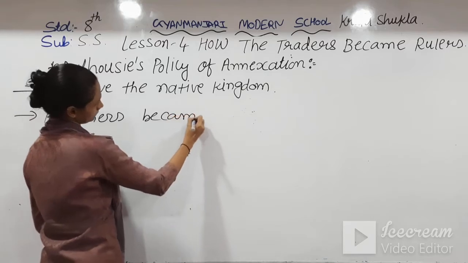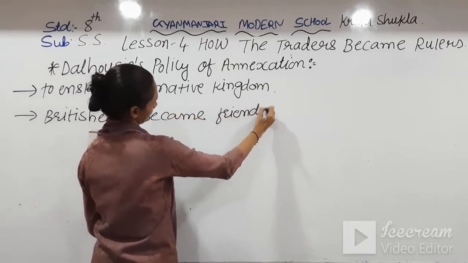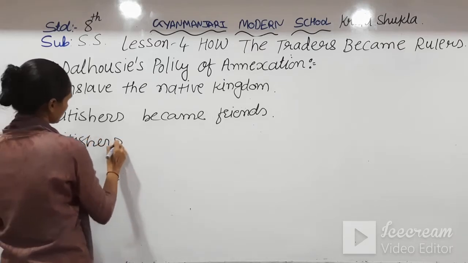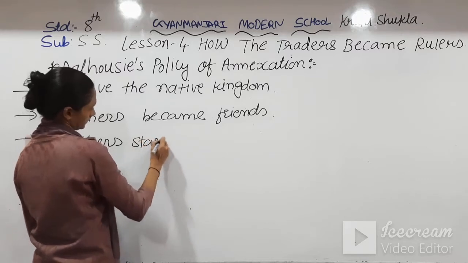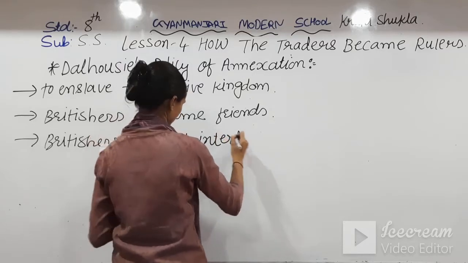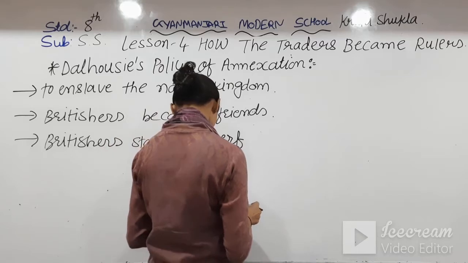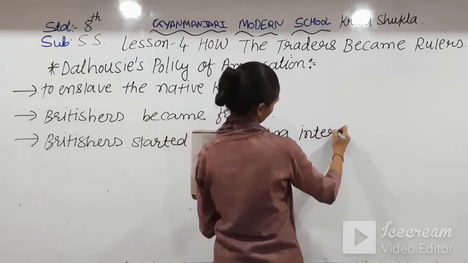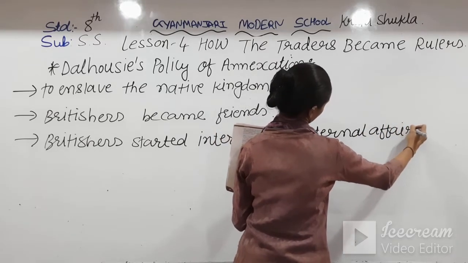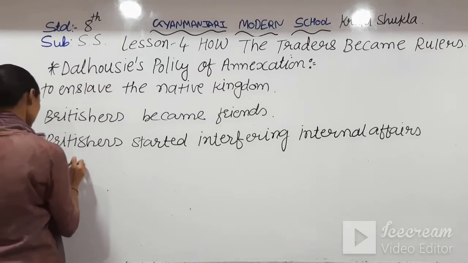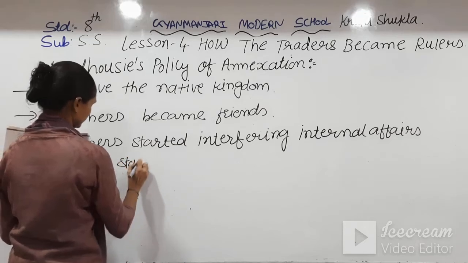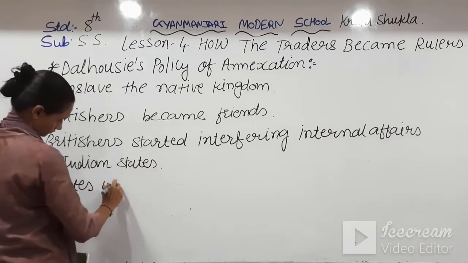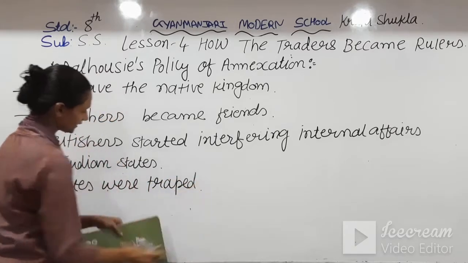Britishers became friends. Britishers started interference in the internal affairs of Indian states. States were trapped.